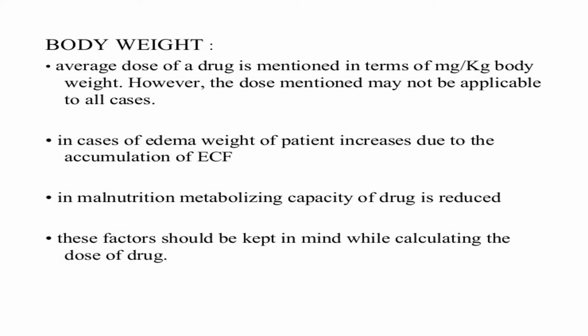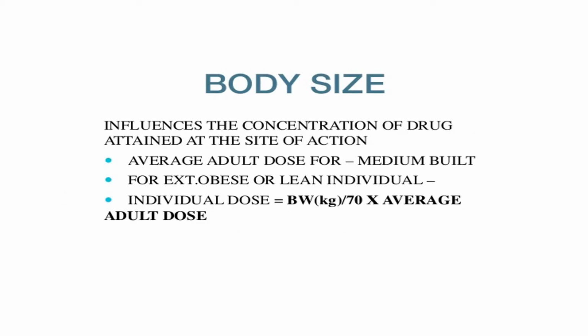Now, the drug dose is always in terms of milligram per kilogram body weight. So, before calculating the dose for a particular patient, we should check the size and weight of the patient. As I told you, body size influences the concentration of drug attained at the site of action.